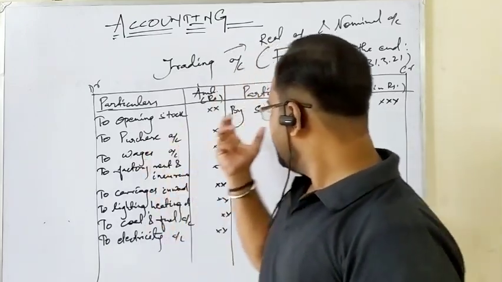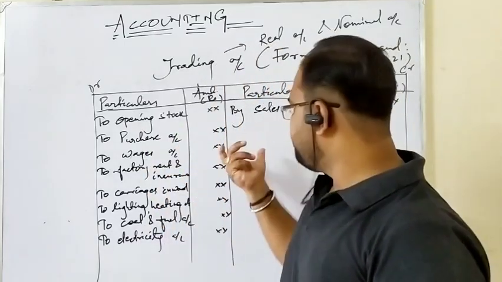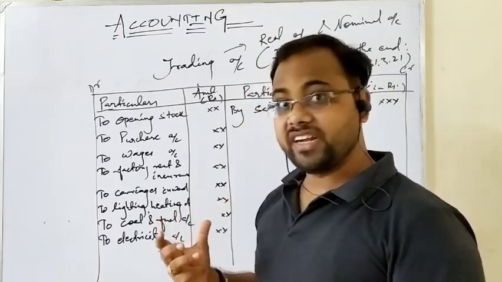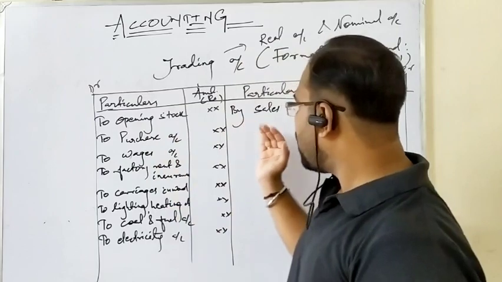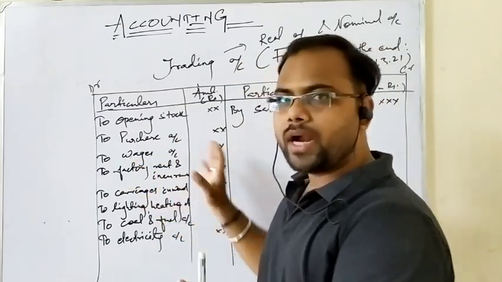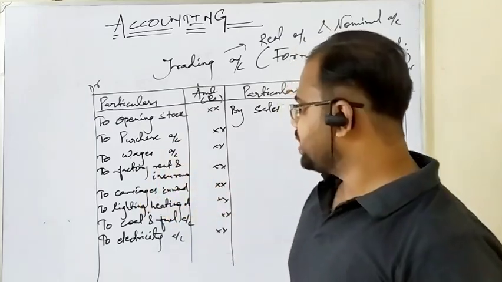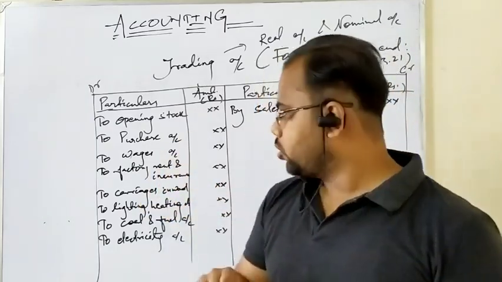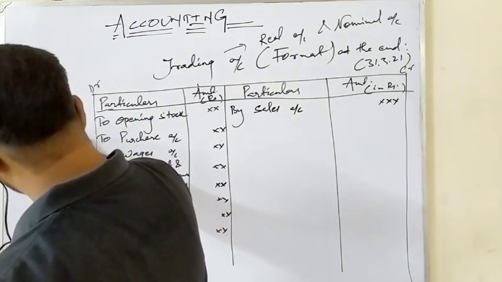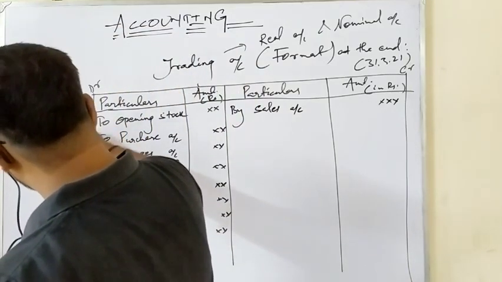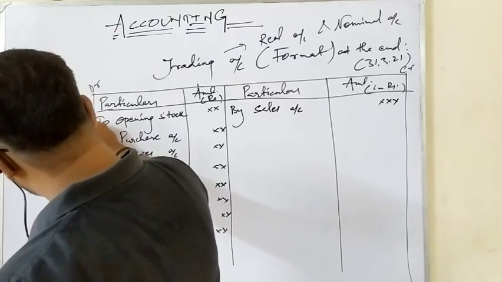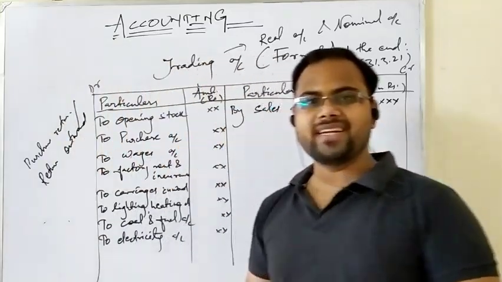Then see, since it is the only direct income we have mentioned here, again a query comes regarding returns. Returns means either purchase return or sales return. Okay, since there is no space, I can tell you how to write it in another alternative form. If there is a purchase return, as you know, purchase return is also called return outward. So never confuse these two things. Okay, purchase return is also called return outward.